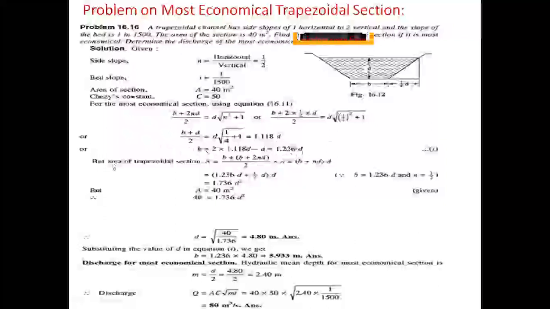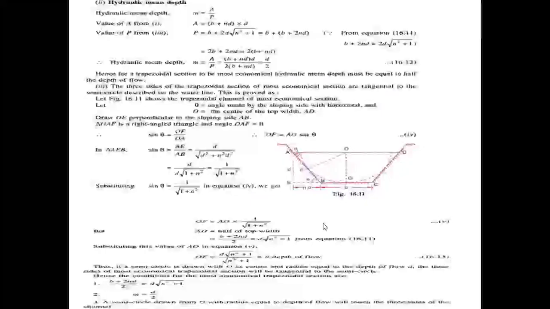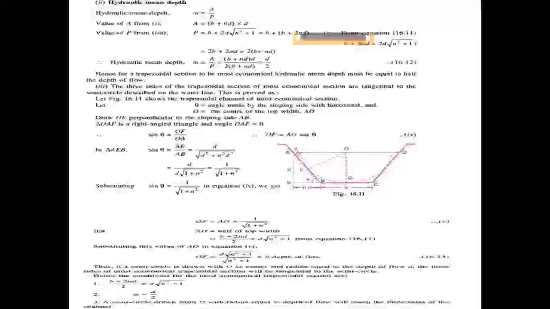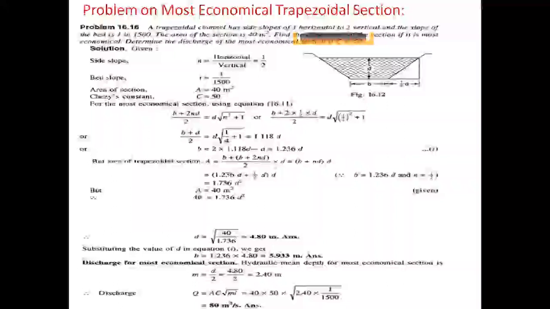Now find out the area of the trapezoidal channel. The formula for the area of the trapezoidal channel is b plus nd, into d. The b value is 1.236 d, and the n value is already given as 1 by 2.